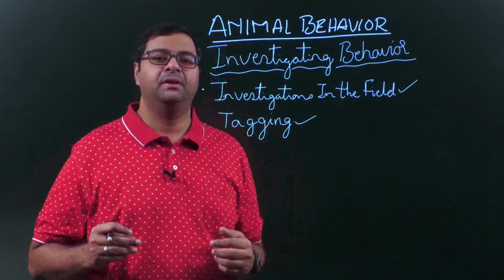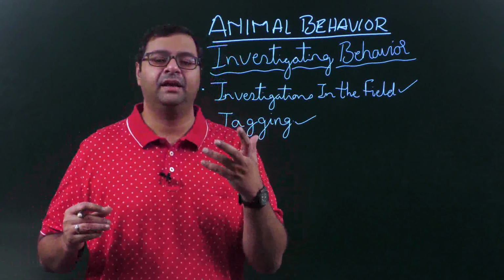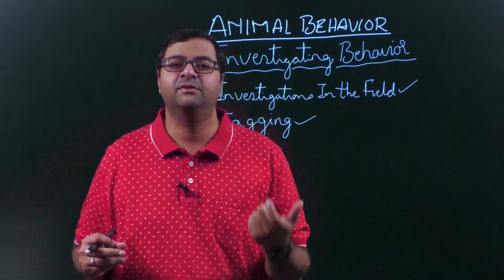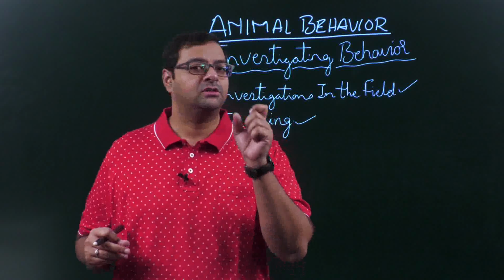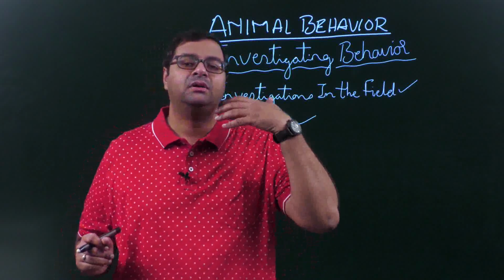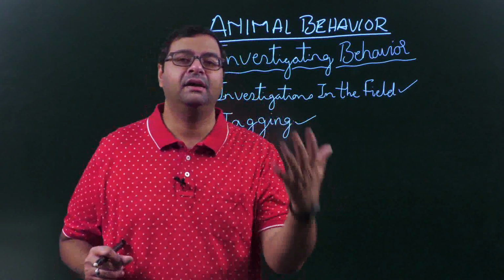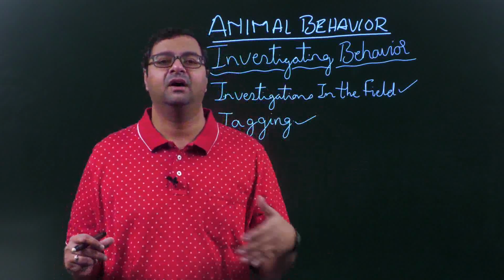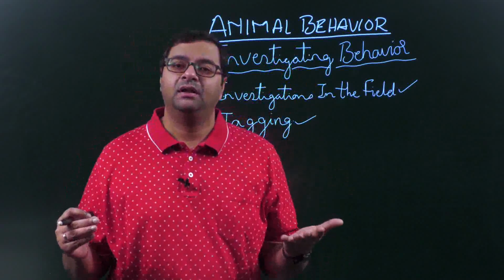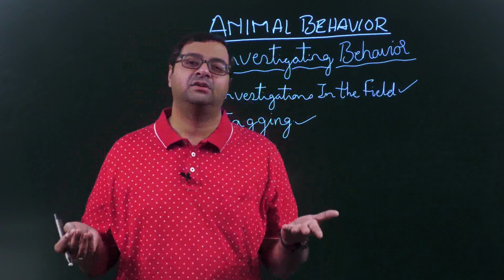Now, say for example, you have a snake that is a black mamba, which is a very dangerous and very poisonous snake found in Africa. It is also a very fast snake. So scientists don't go around tracking it every now and then, so that they don't follow the snake, because it is actually disturbing their natural environment.